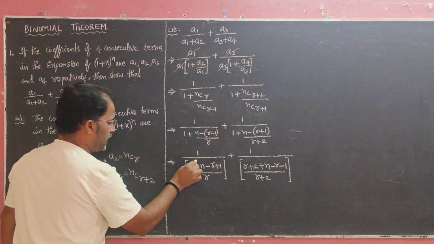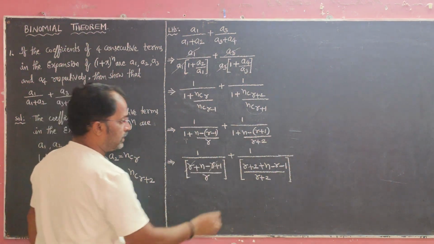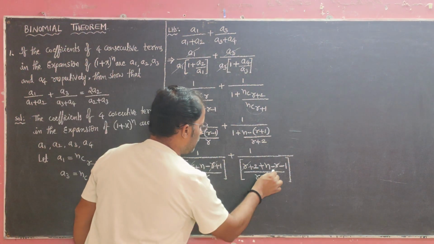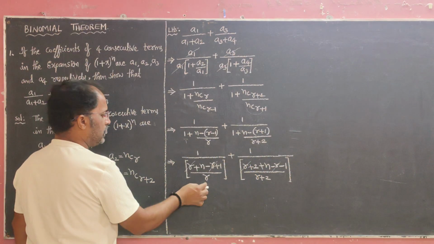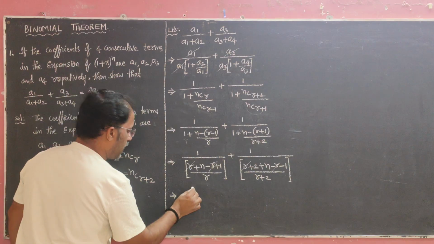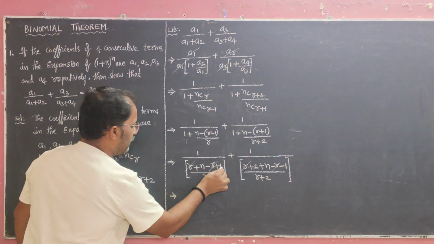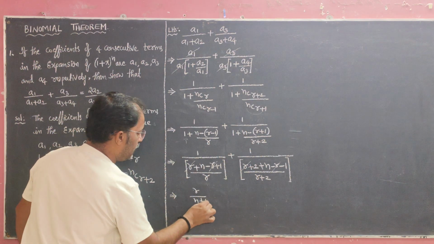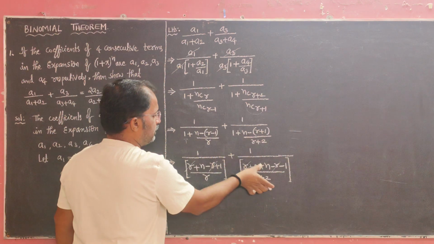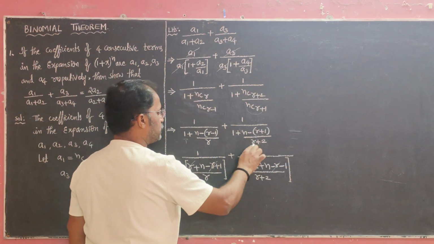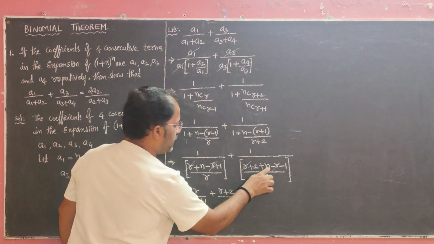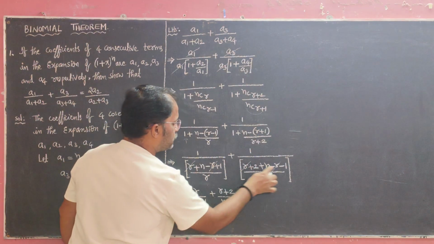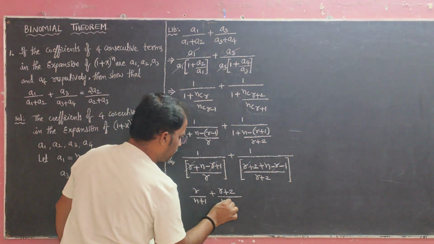Okay, see plus r minus r cancel, in this also plus r minus r cancel. This fraction becomes reverse, reciprocal: r into 1, r/(n + 1), and plus this one also fraction becomes reciprocal, (r + 2)/(n + 2 - 1), 2 minus 1 is 1.